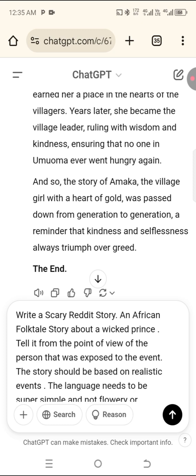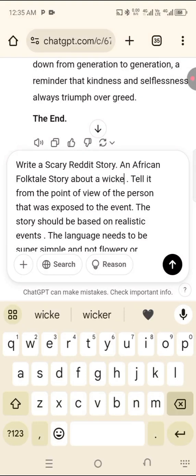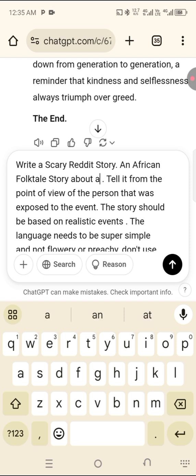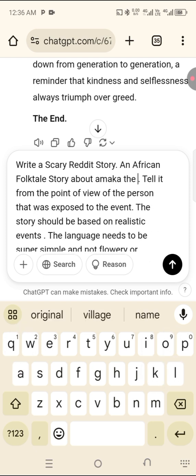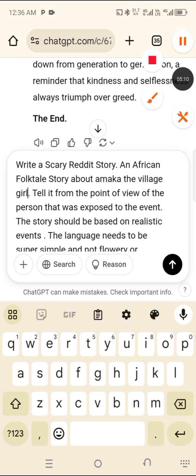An African folktale story about a wicked prince. So we are not going to use this. I'm going to change this. I'm not using wicked, let me just say about Amaka. I can still use the same thing. Amaka, the village girl. All right.